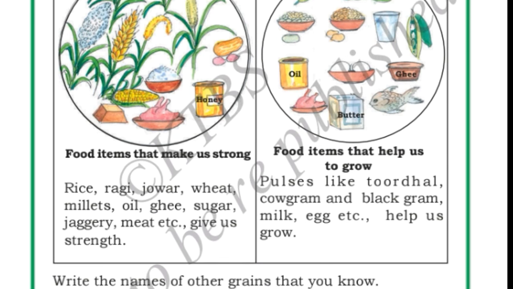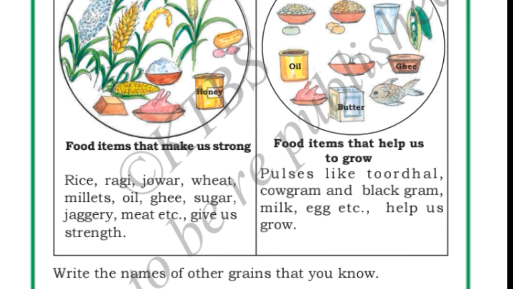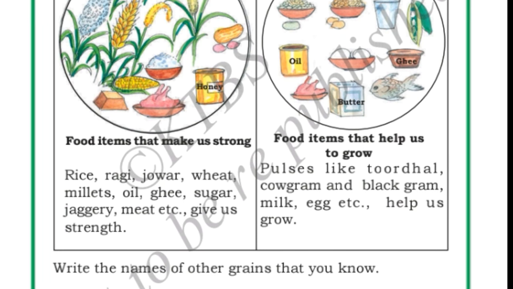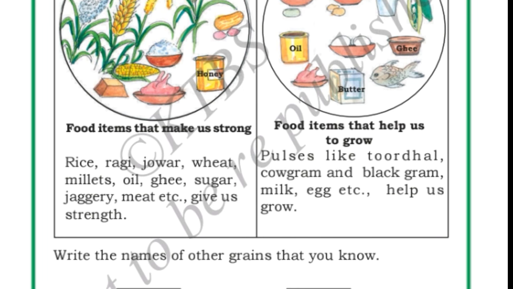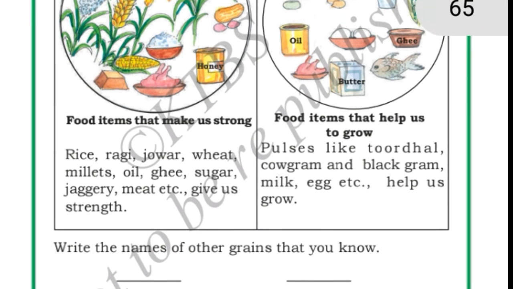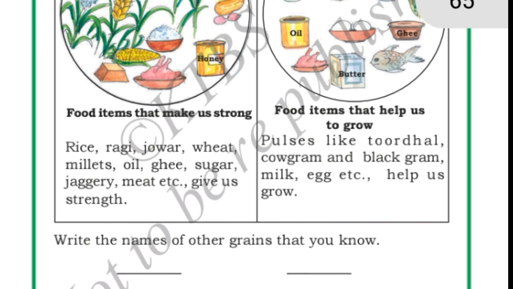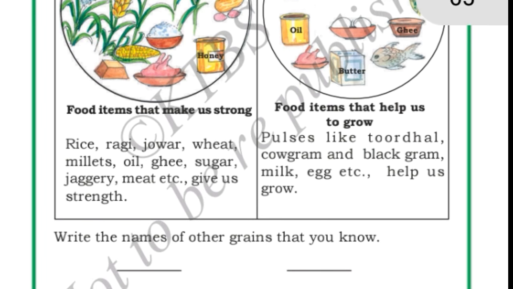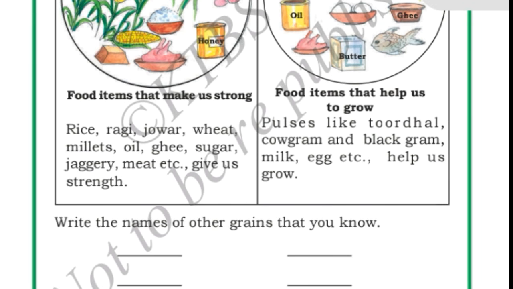These are the food items which we need on a daily basis. If we do not eat rice, ragi, jowar, wheat, chapatis, rotis, we cannot live, and we cannot get the energy, we cannot get the strength, as I told you. If we do not drink milk, if we do not eat the rice and the ragi rotis, etc., we cannot get the strength. So we need all these food items to get energy, and all these food items give us strength.